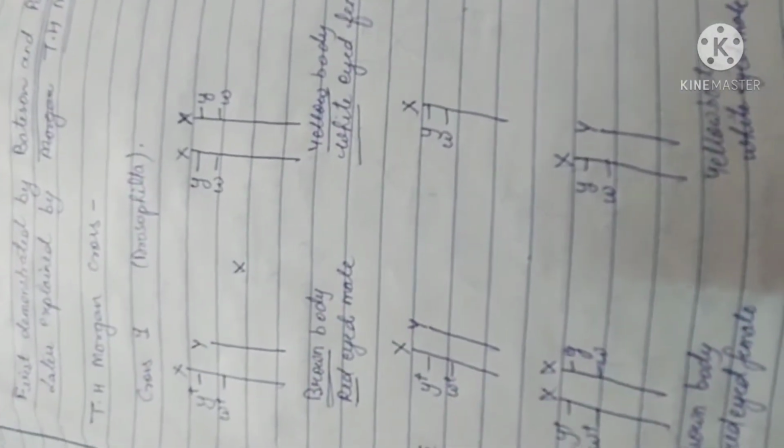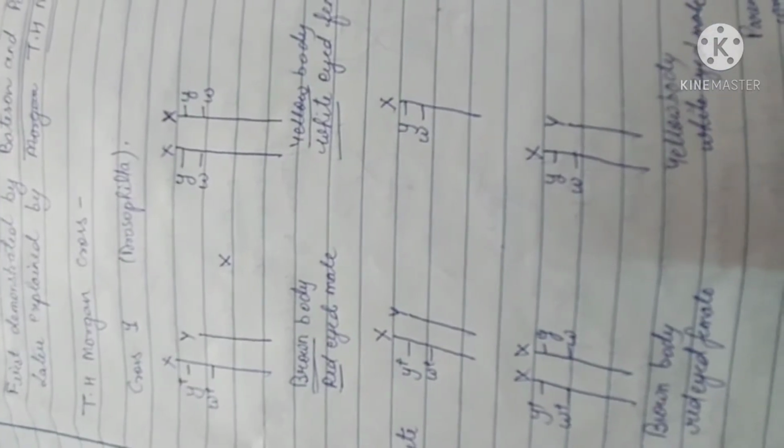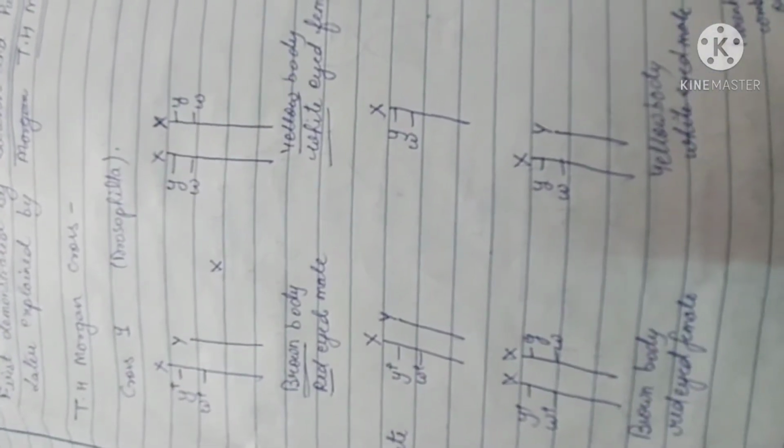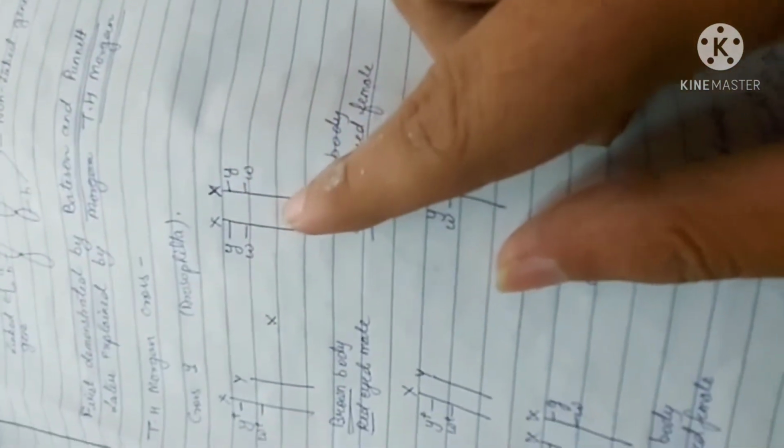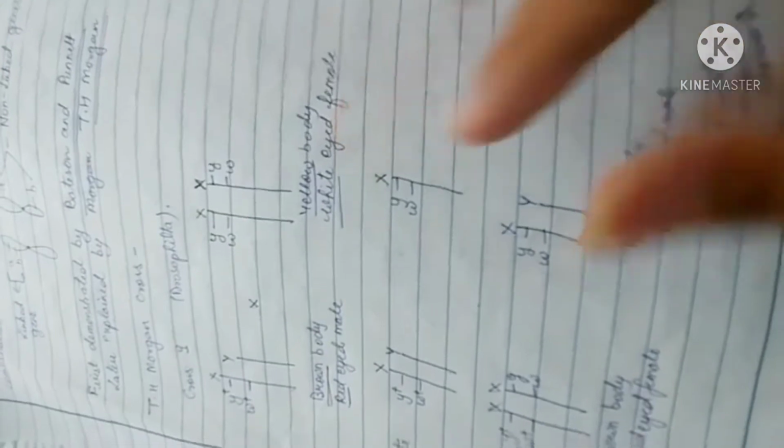Now, T.H. Morgan's first cross. Here he had taken the linked gene cross, which means the genes are located very near to each other. Y was the brown body red-eyed male. Here the XY chromosome is there, and here the XX chromosome is there. So, the yellow body white-eyed female.